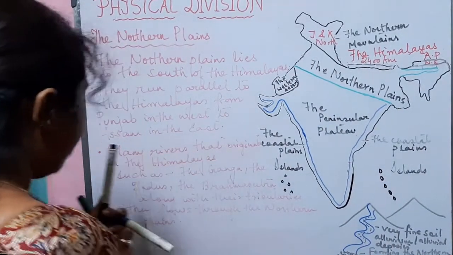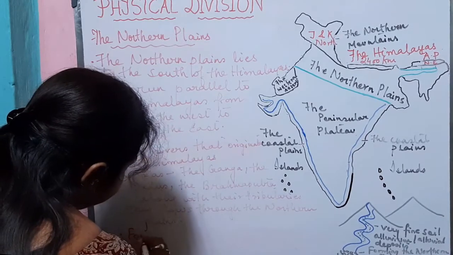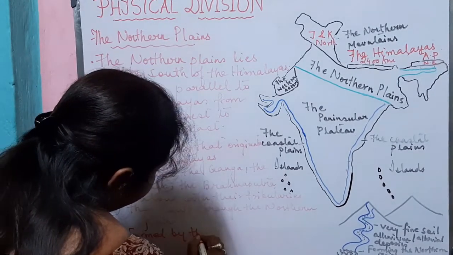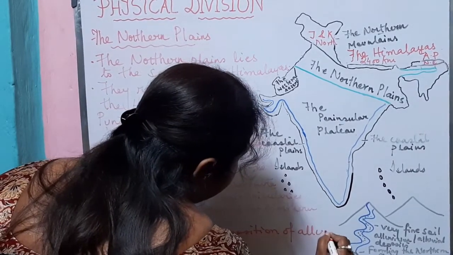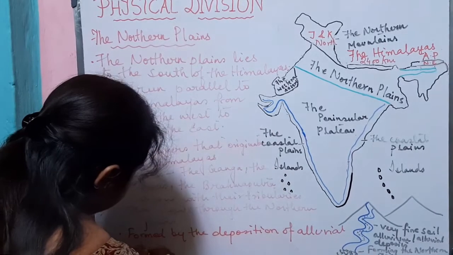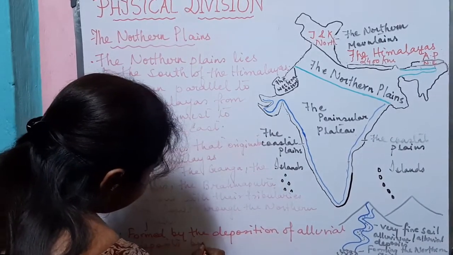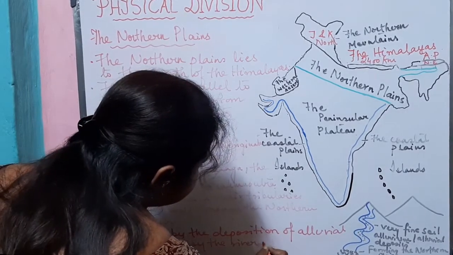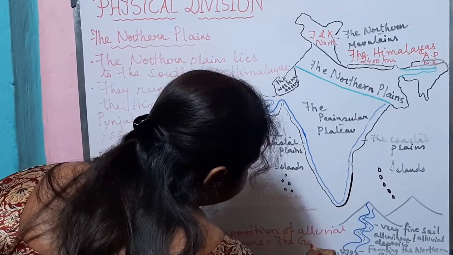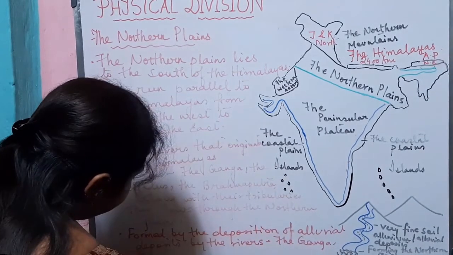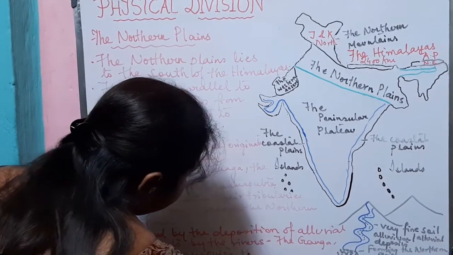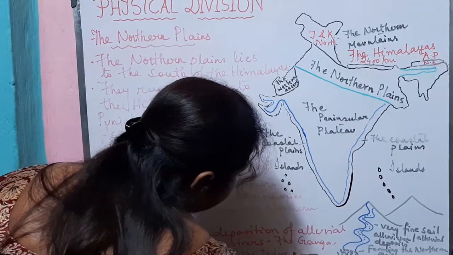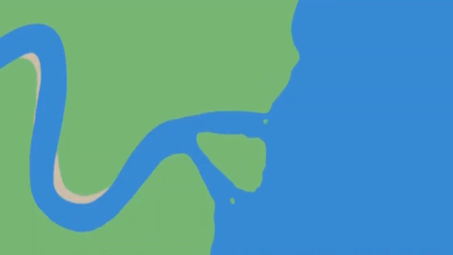The northern plains are formed by the deposition of alluvial deposits by the rivers such as the Ganga, the Brahmaputra, the Indus, along with their tributaries.